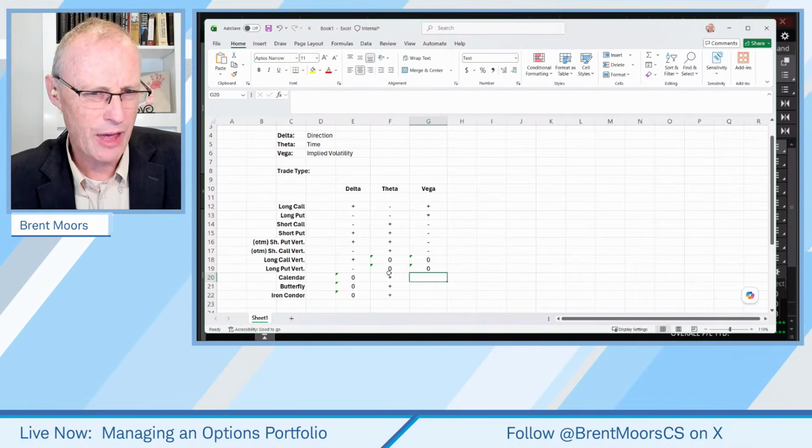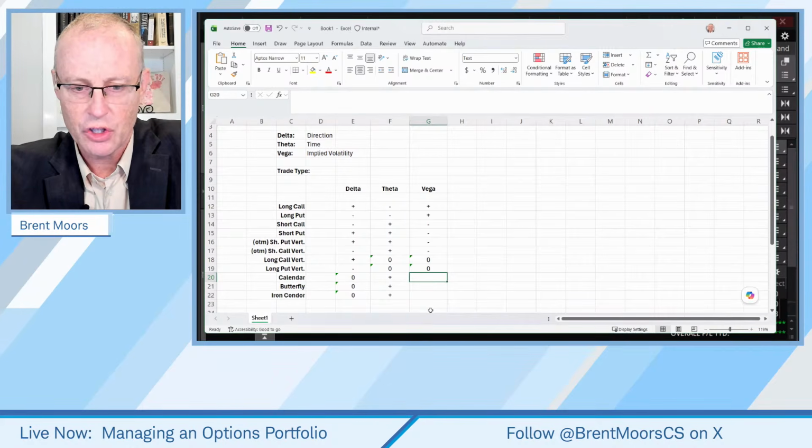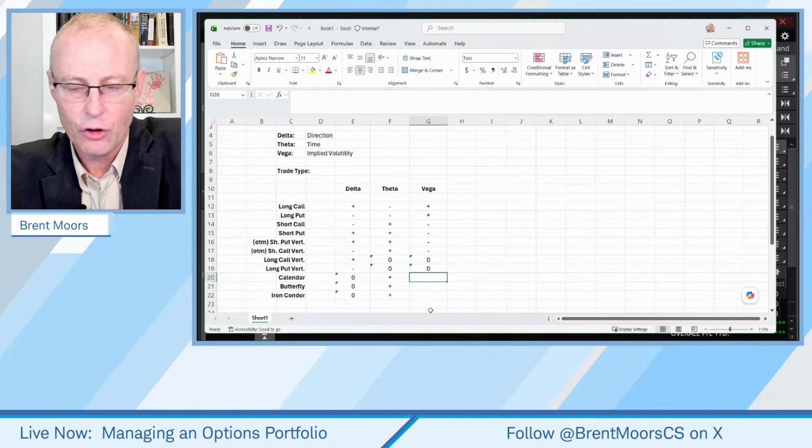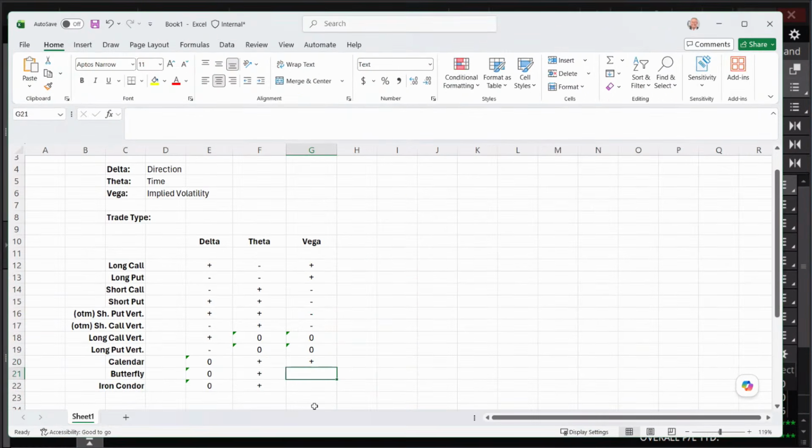And here's where the theta vega being opposite thing doesn't always work out. On calendar spreads, vega is positive. On butterfly spreads, vega is negative. And on iron condors, vega is negative. Okay, so that's all I'm going to do here on this right now.